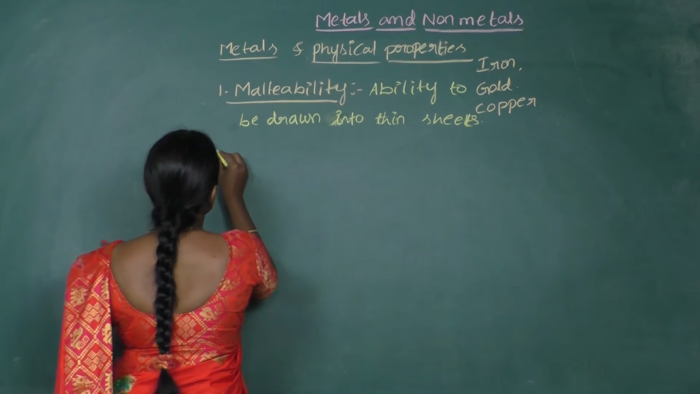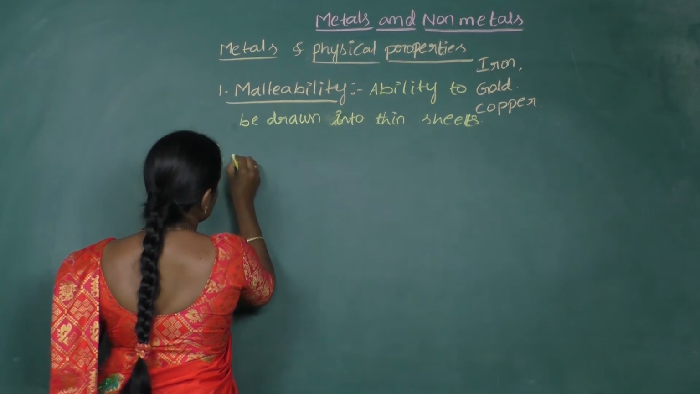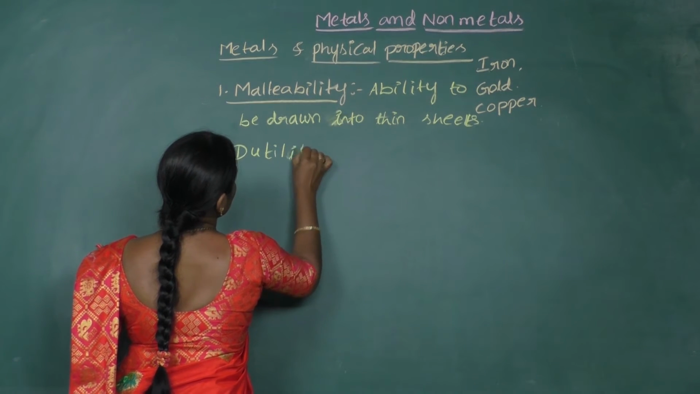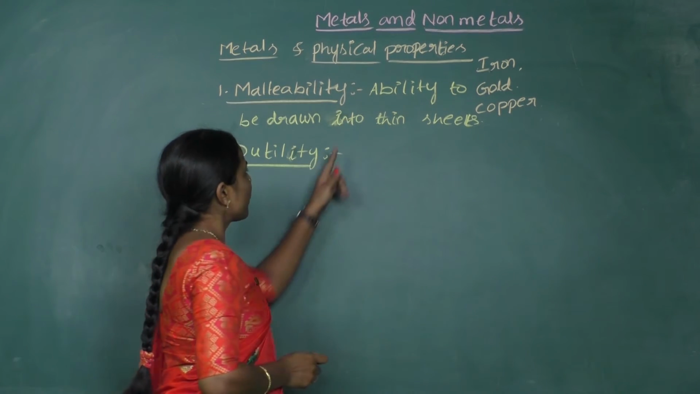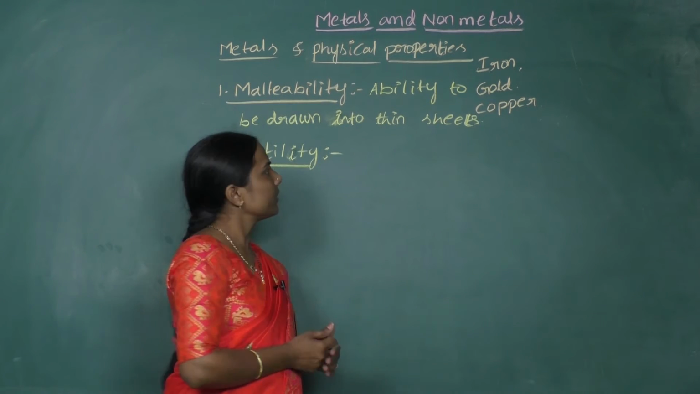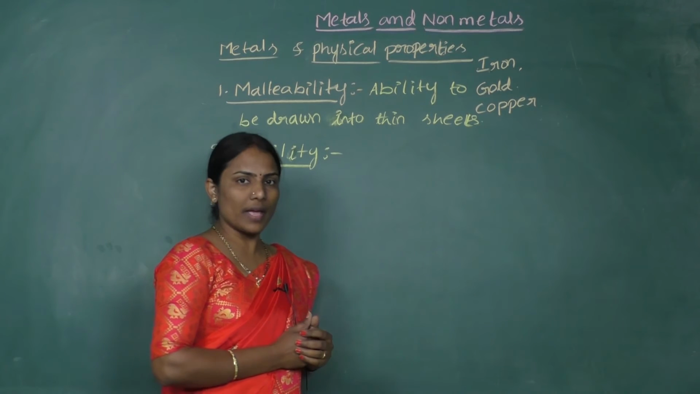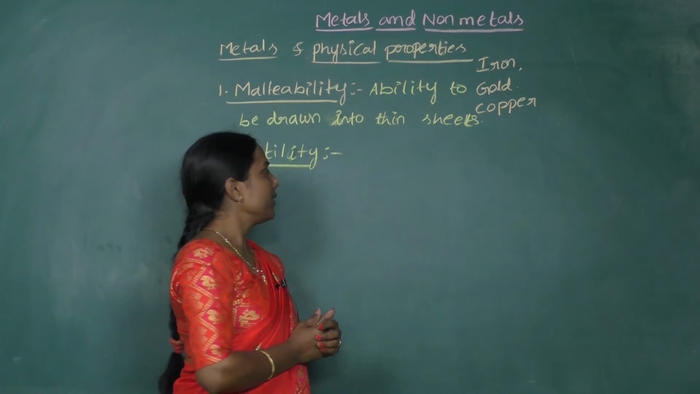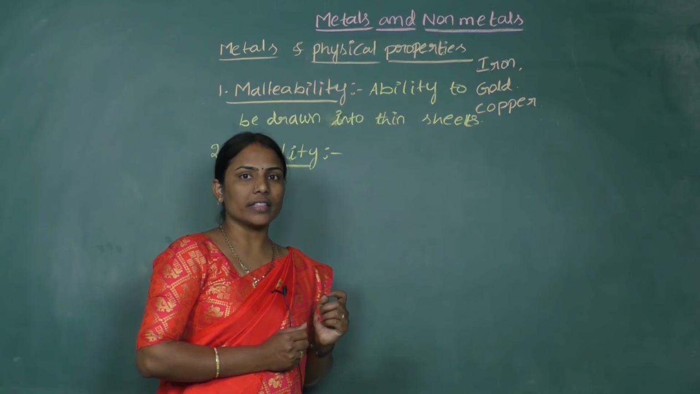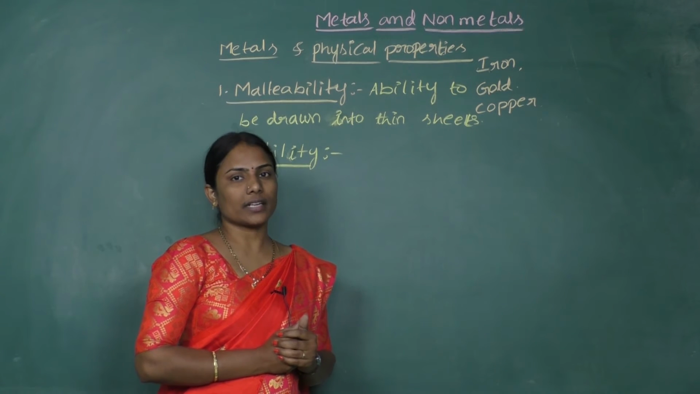And another property of metals that we can see is ductility. If we are able to draw the given metal into a thin sheet, then we say that the given metal is malleable. And at the same time, if we are able to draw the given metal into a thin wire, then we are going to call it ductile, right?